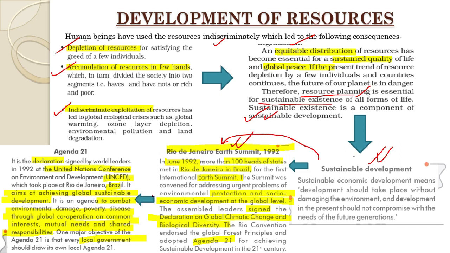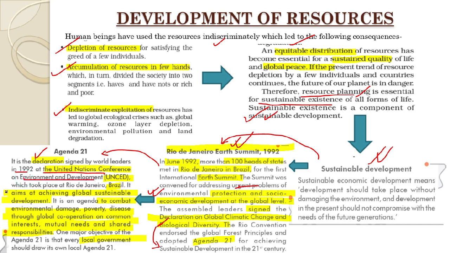What was the agenda of joining this summit? This was concerned with addressing the urgent problems of environmental protection and socio-economic development at the global level. Here, the leaders signed the Declaration on Global Climatic Change and Biological Diversity, and therefore Agenda 21 was adopted. Now let us go through what was Agenda 21. First of all, Agenda 21 was a declaration signed by the world leaders in 1992 at the United Nations Conference on Environment and Development, UNCED.